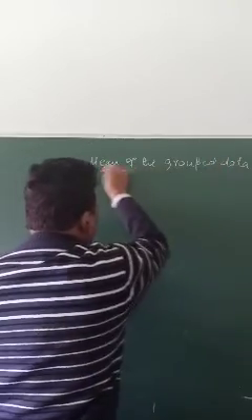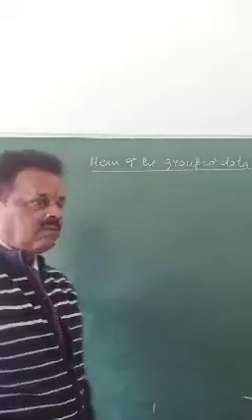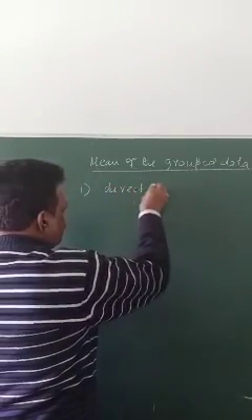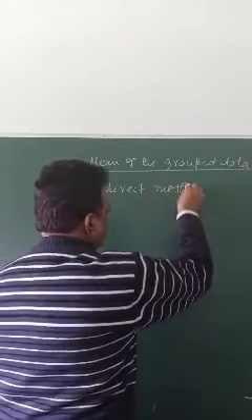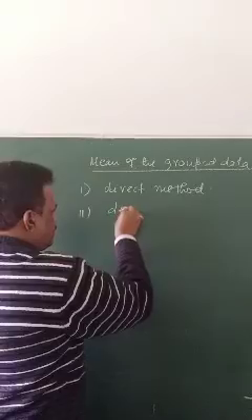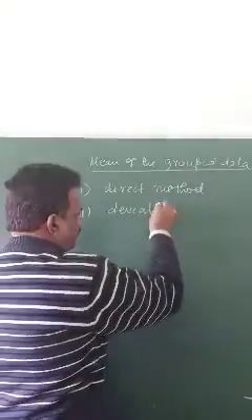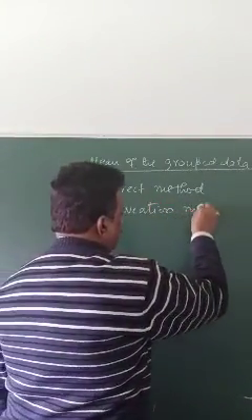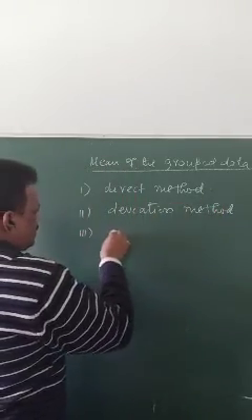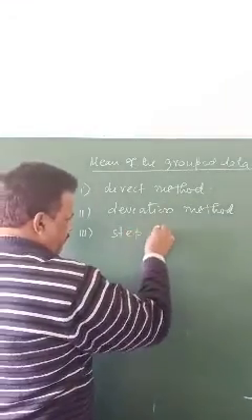There are three methods to find the mean: the direct method, the deviation method, and the step deviation method.